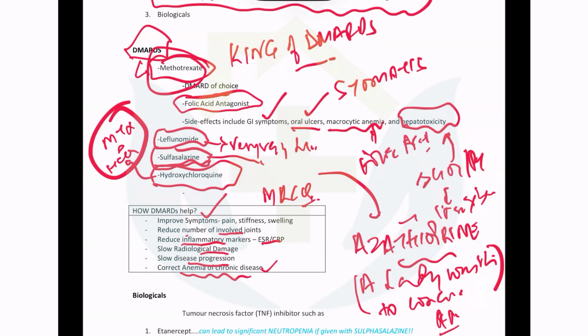Sulfasalazine and hydroxychloroquine. Azathioprine. Wonderful. Azathioprine is the answer. So azathioprine has no labeled contraindication in pregnancy. Hydroxychloroquine has, sulfasalazine has, leflunomide has, methotrexate has. So there should not be any confusion in your mind that if a pregnant patient comes to you in the exam as a patient of rheumatoid arthritis, then the answer will be azathioprine. Okay?